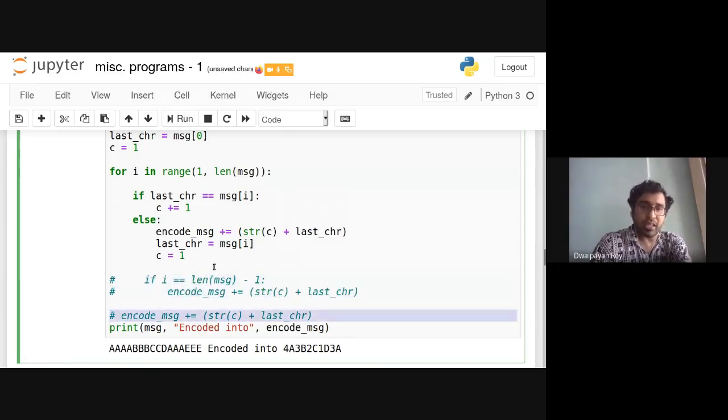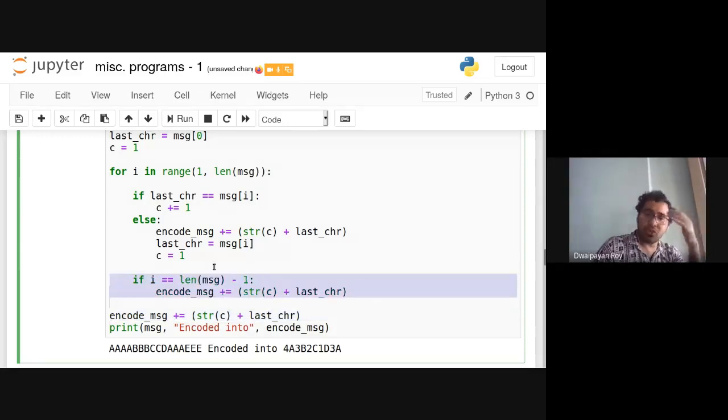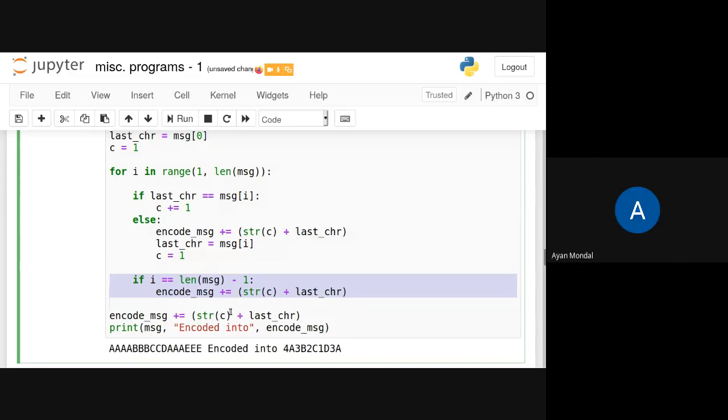Can you suggest which one is better? The one with the if statement inside the for loop, or the one with the concatenation outside the loop? Outside the loop is better. Outside the loop.